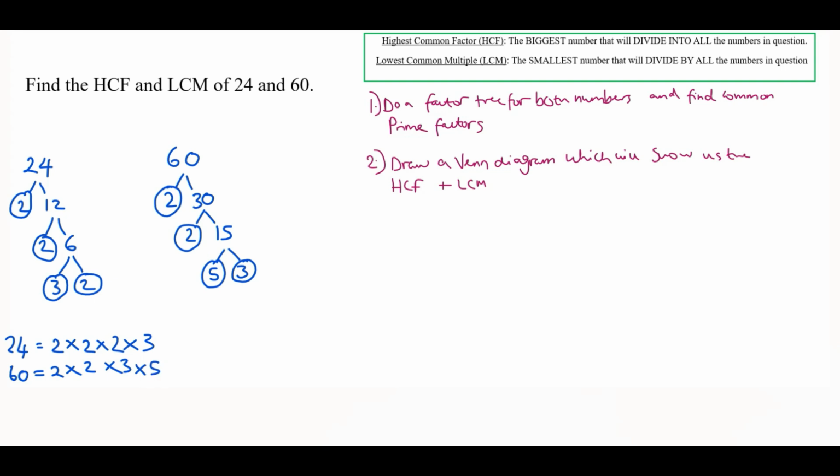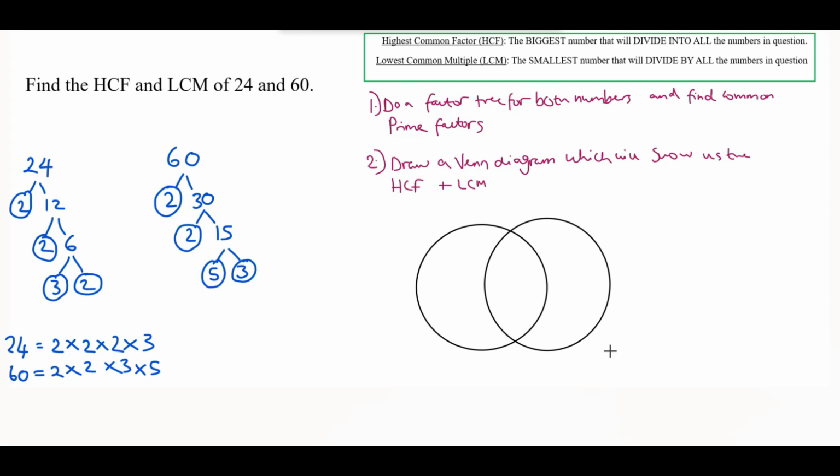Okay, so that is the first step done. Next we are going to draw a Venn diagram and input these numbers here, and then we can use that to find out the highest common factor and lowest common multiple. So our Venn diagram here.